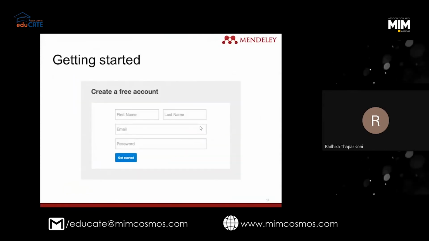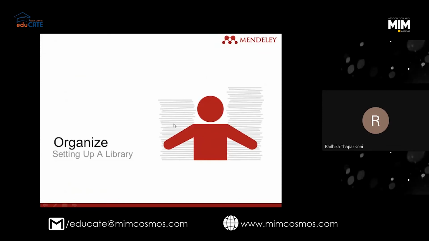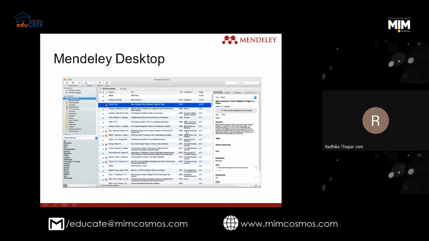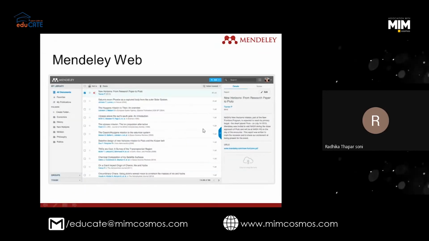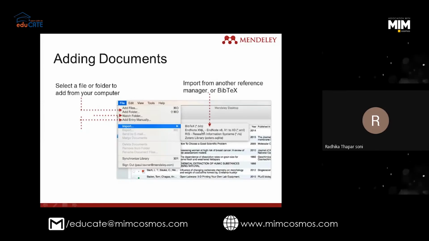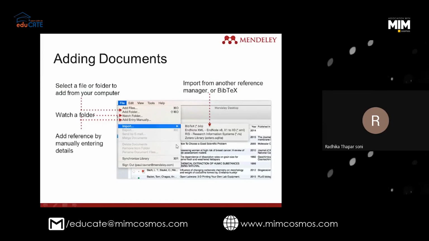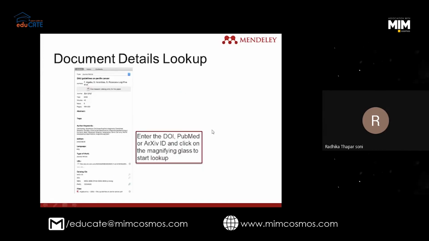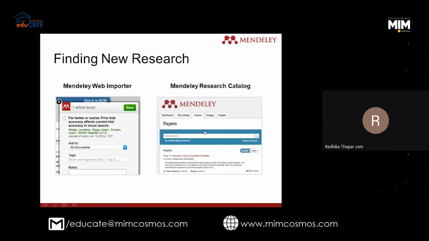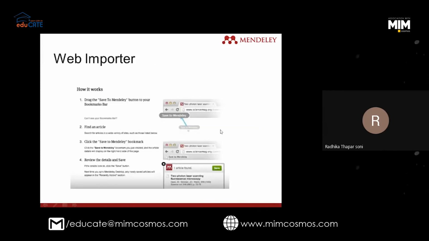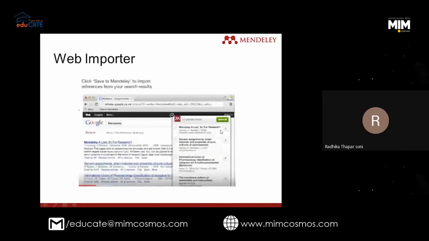I have already told. How you create your account, how you organize your library, I have already told. Then Mendeley Web, I have just shown you. And adding documents, clear. Referring manually, referring to web importer. I think we have covered everything.